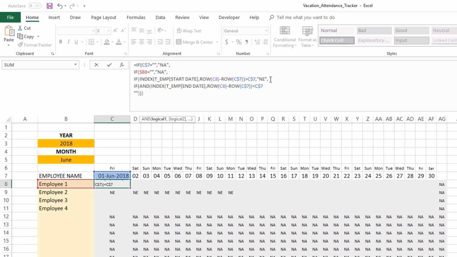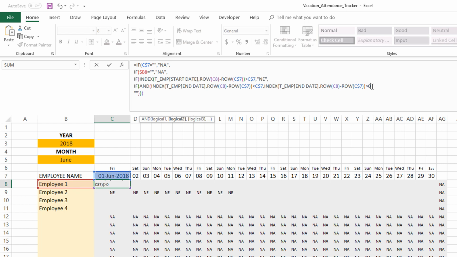So that means the end date has already passed, right? And then we also have to put in a similar part here to check if it is even present. The end date should not be blank. So we can even copy the formula. So I'm going to copy this section and paste it here and then say this end date should also be greater than 0.